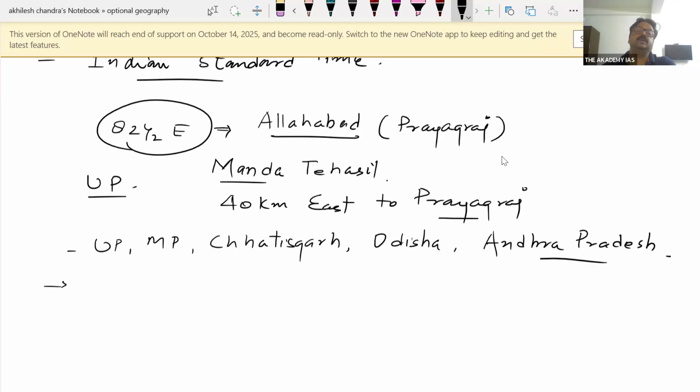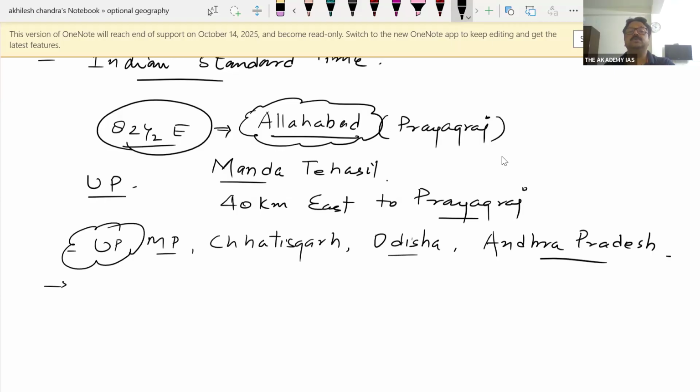That's why, in order to recognize the reference point, 82.5 degree, the city of Allahabad is associated with it. Otherwise, Kakinada is also there, isn't it? Koraput is also there. But why is Allahabad associated with it? Just because it was the recognized city at the time of the British period.